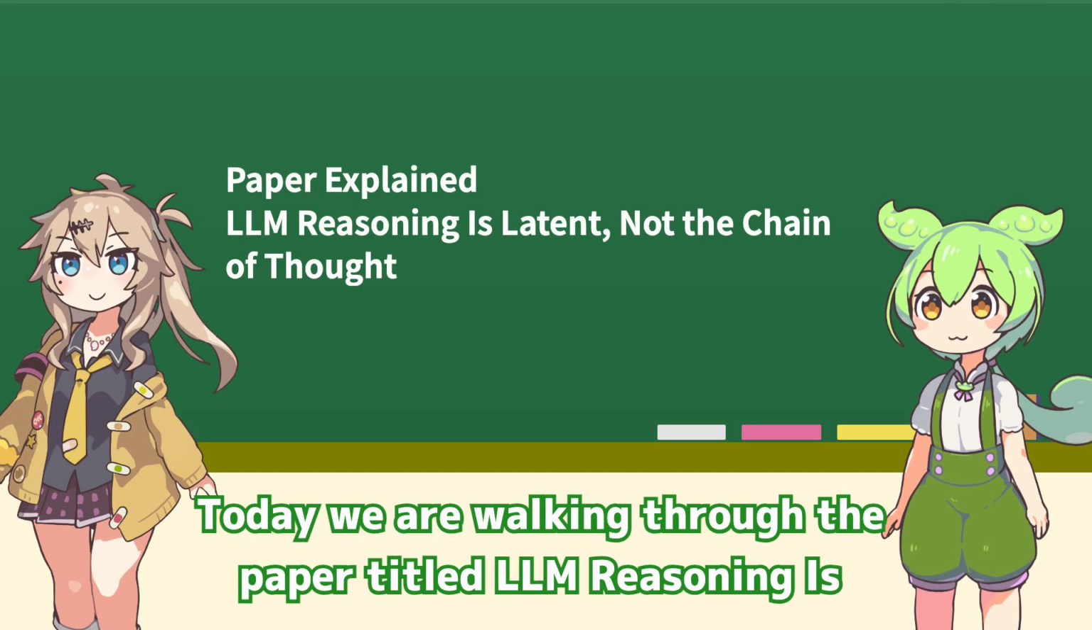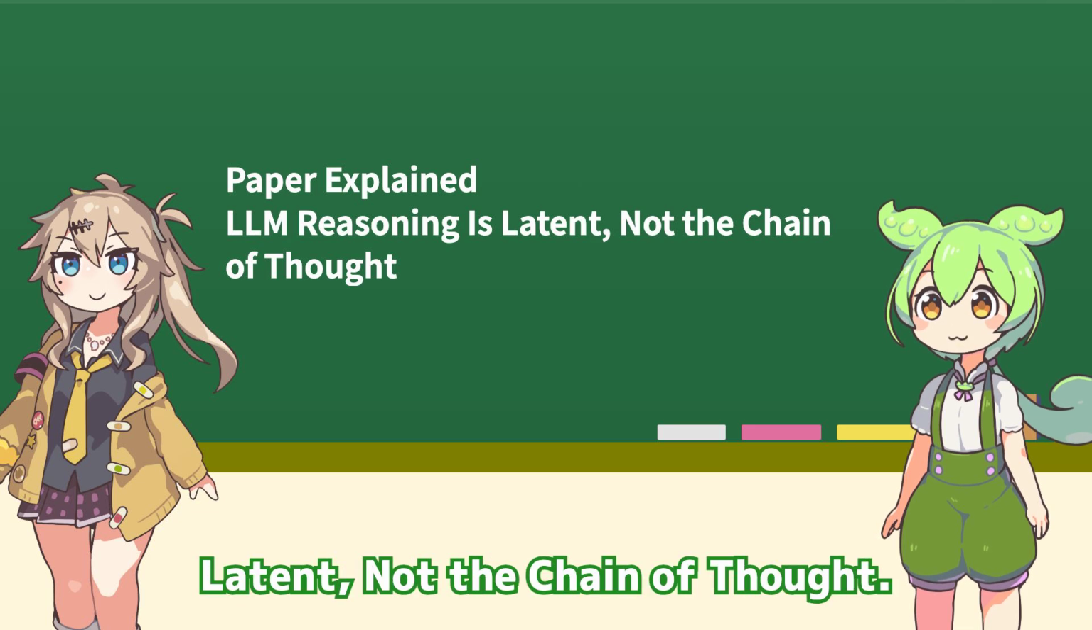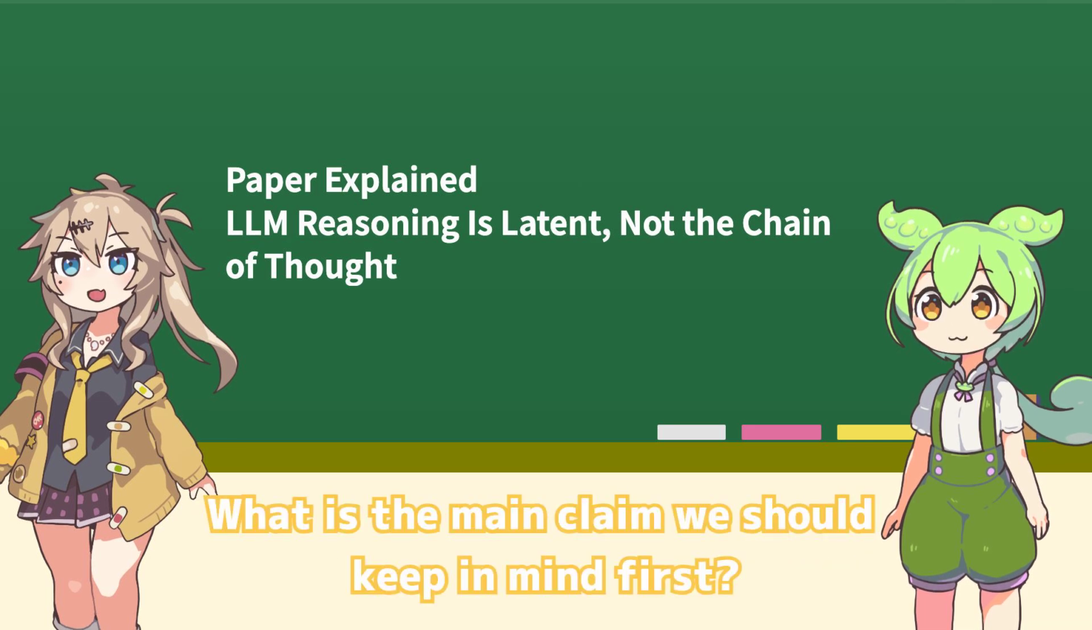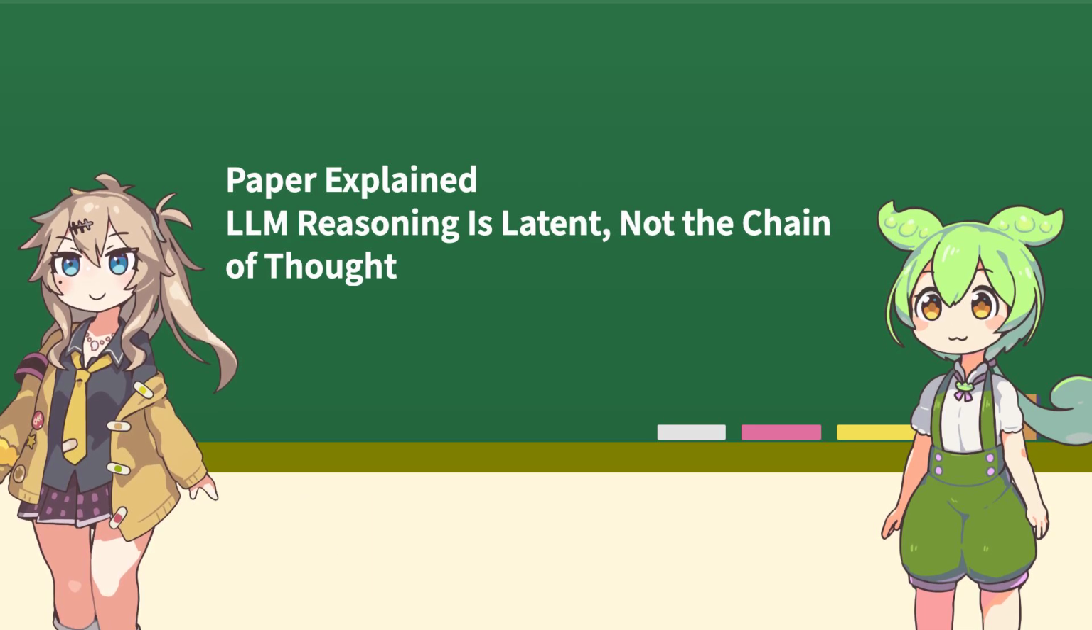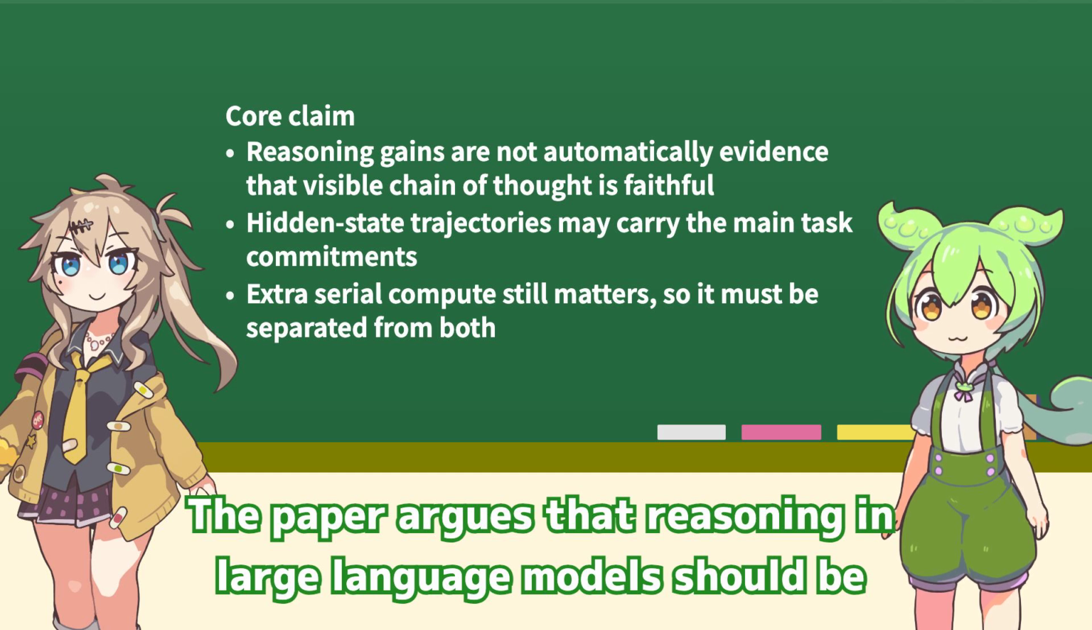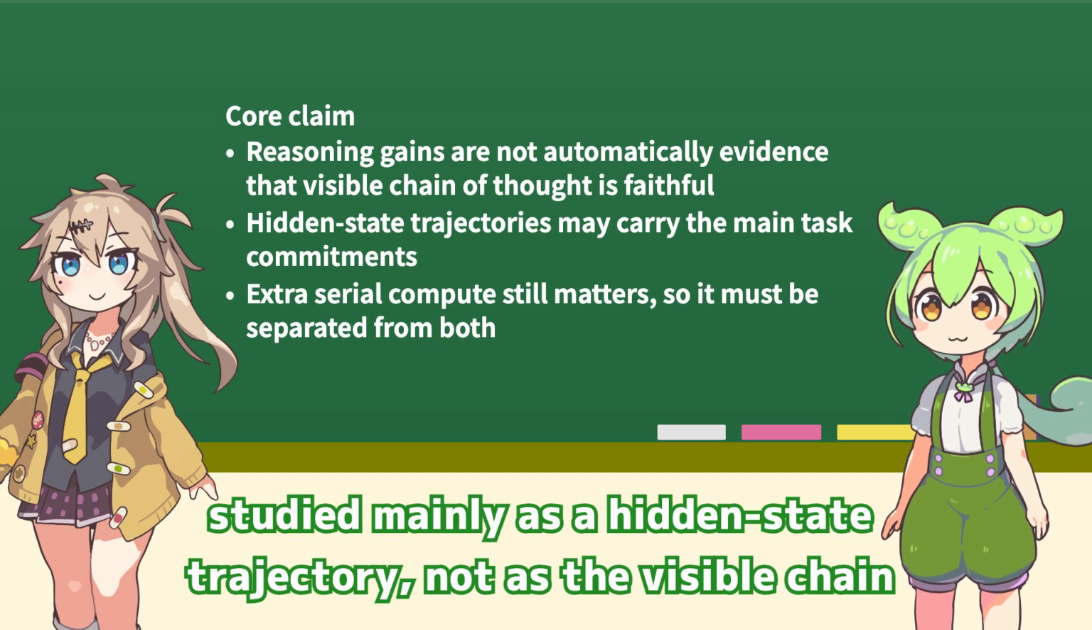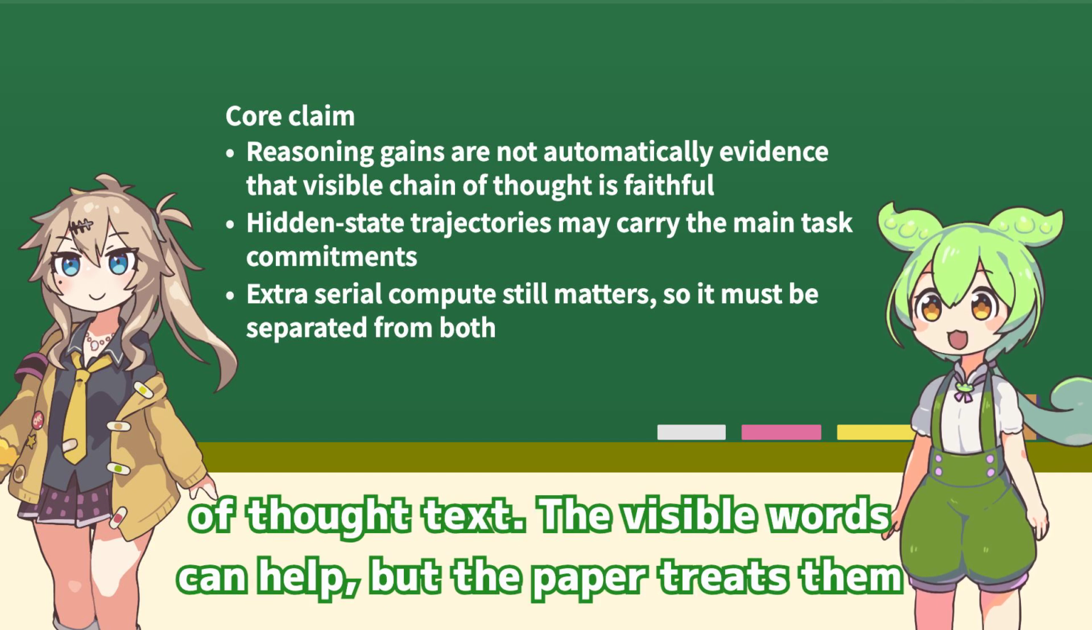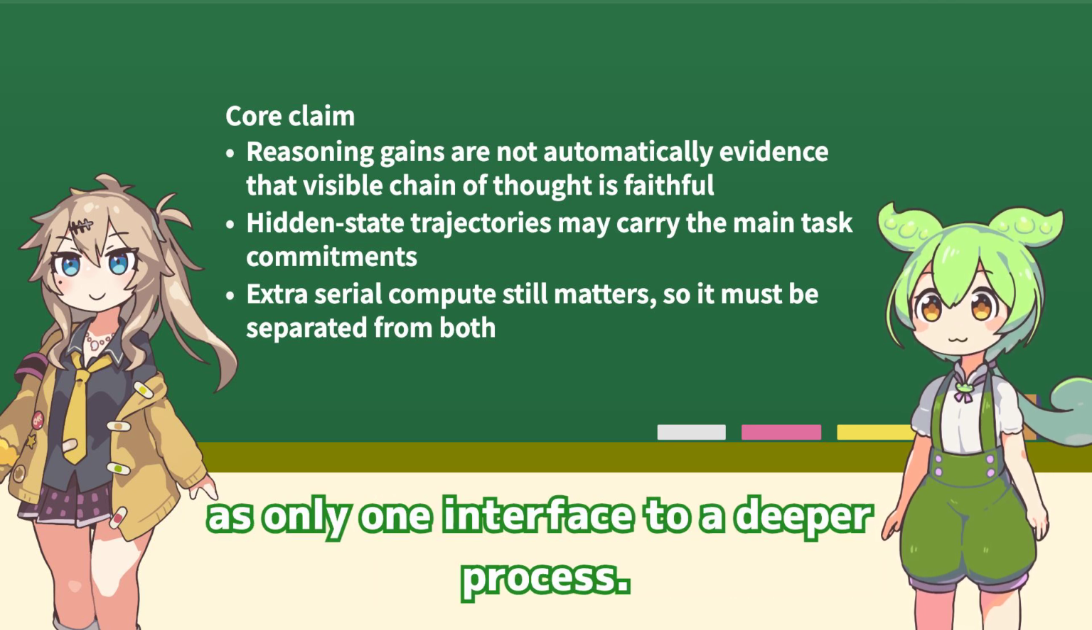Today we are walking through the paper titled LLM Reasoning is Latent, Not the Chain of Thought. What is the main claim we should keep in mind first? The paper argues that reasoning in large language models should be studied mainly as a hidden state trajectory, not as the visible chain of thought text. The visible words can help, but the paper treats them as only one interface to a deeper process.